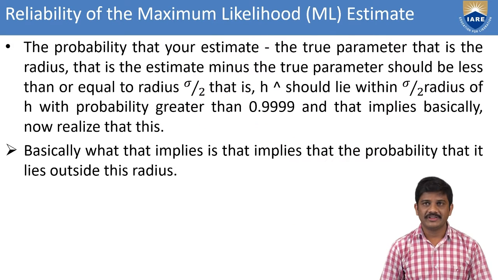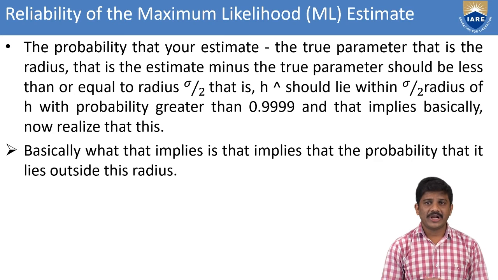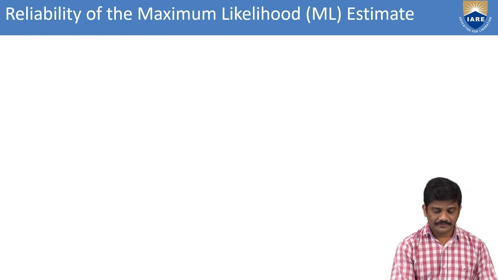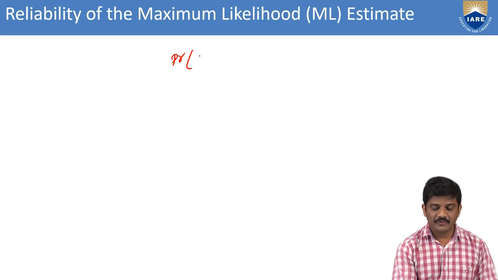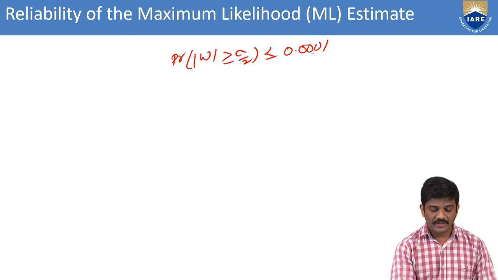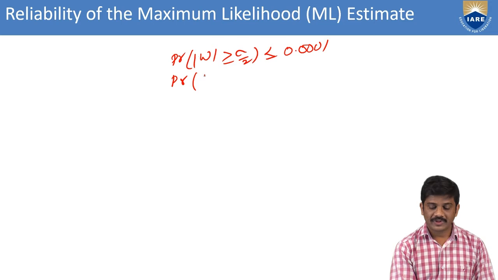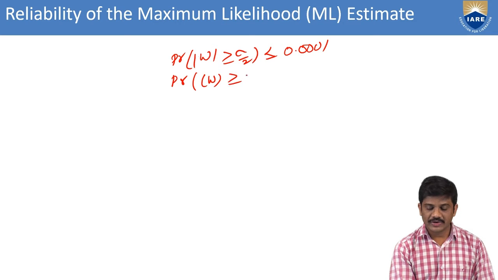Like that we are considering the probability that is greater than 0.99, and that implies basically that. Okay, and also we can take the probability that is within the radius. Then we go for the probability that the estimated vector is greater than or equal to sigma by 2, less than or equal to 0.001. Then we can write this, we can divide the mod. That is, the probability that the estimated vector is greater than or equal to sigma by 2, plus the probability that the estimated vector is less than or equal to sigma by 2.